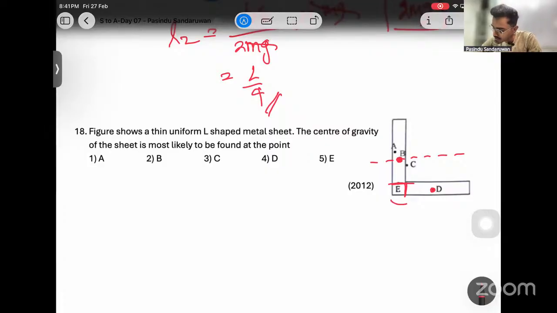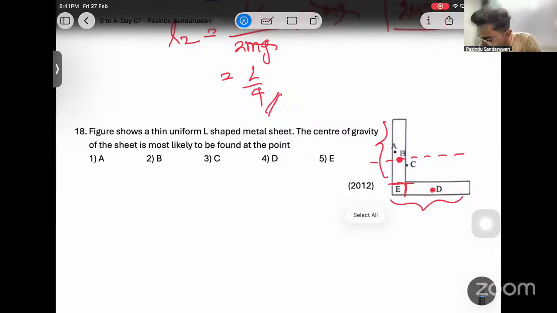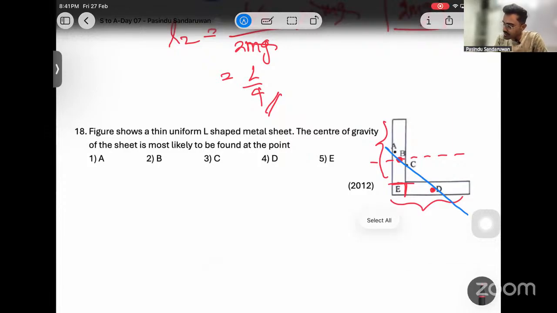With respect to this side, and with respect to this side, the center of gravity of the combination should be on this line, which connects B and D, right? It should be on the line. Now we are done. The only point which is given on that line is C. Then it must be C. Got it? Simple argument.